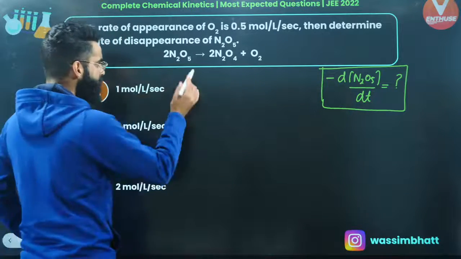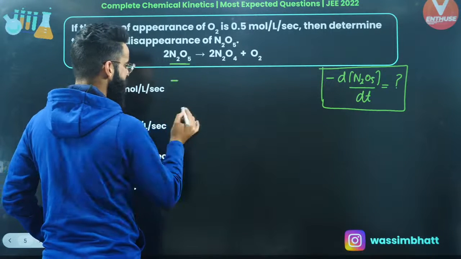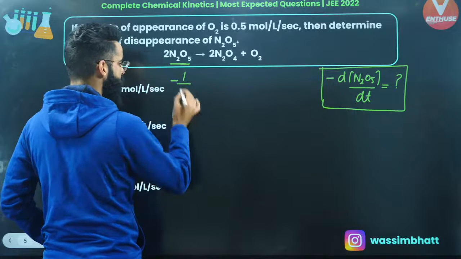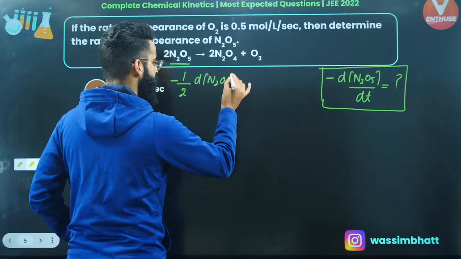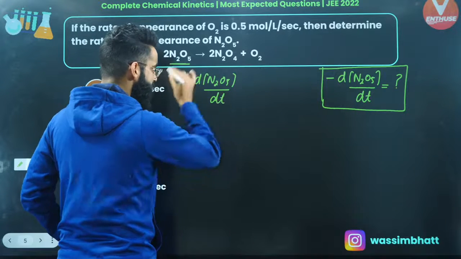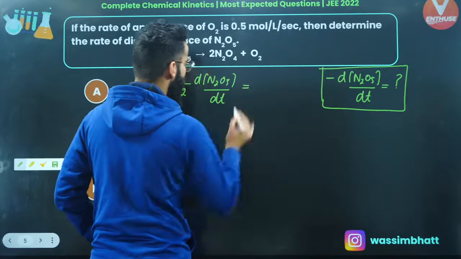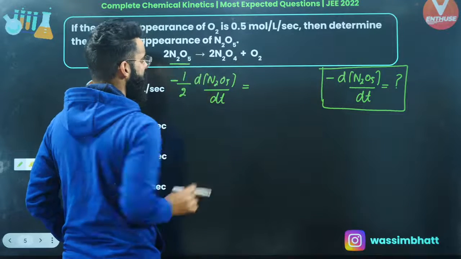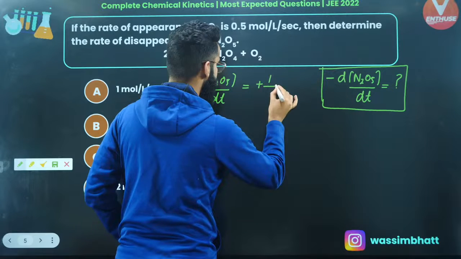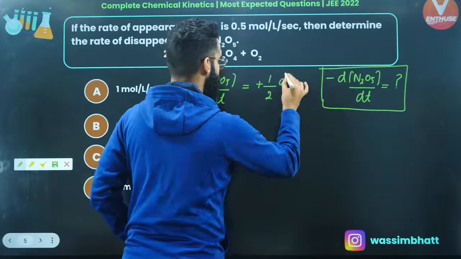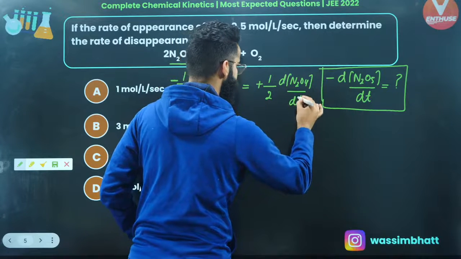If you calculate rate of reaction with respect to N2O5, you will be starting with the sign minus, then 1 divided by the stoichiometric coefficient of N2O5, which is 2. It's going to be change in the concentration of N2O5 divided by dt. This term gives you the rate of reaction with respect to N2O5. Similarly, what is going to be the rate of reaction with respect to N2O4? Since N2O4 is a product, I'll be starting with a positive sign. 1 divided by stoichiometric coefficient 2, change in the concentration of N2O4 divided by time interval dt.